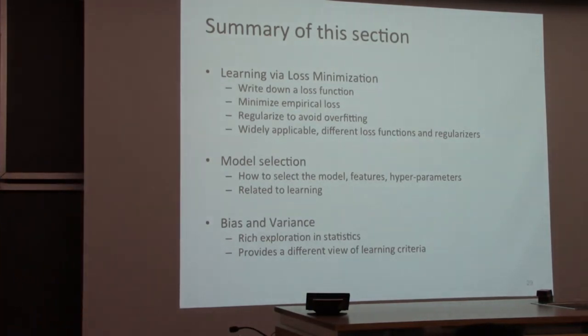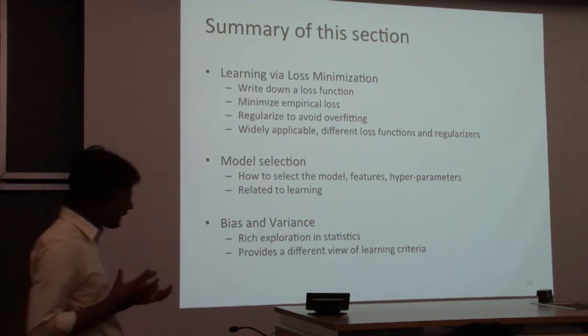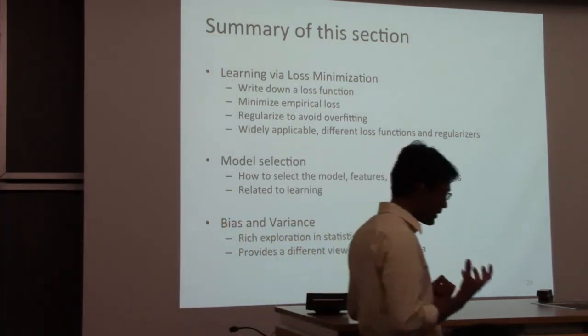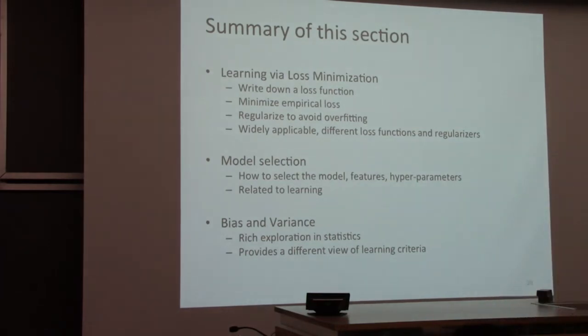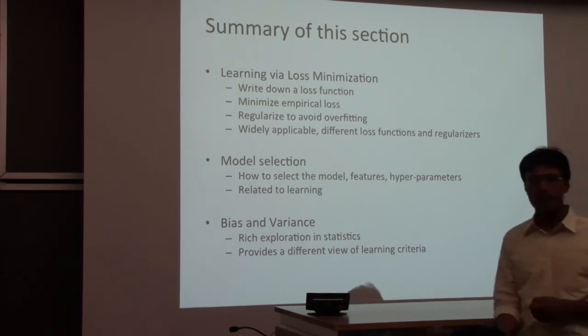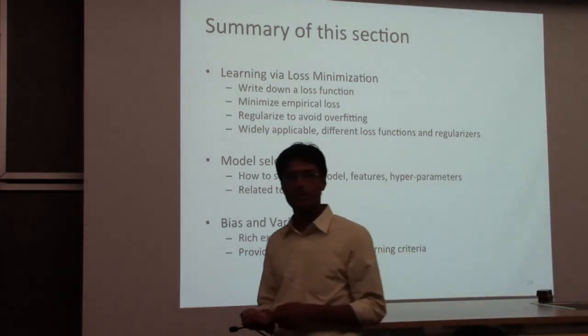And finally, we spoke about bias and variance and how, in some sense, bias and variance is looking at the same questions of measuring learnability. What is learning? The bias and variance story says learning is to find a hypothesis that has low bias and low variance. It's actually to find a hypothesis class that has low bias and come up with a learning algorithm that has low variance. Does that make sense?